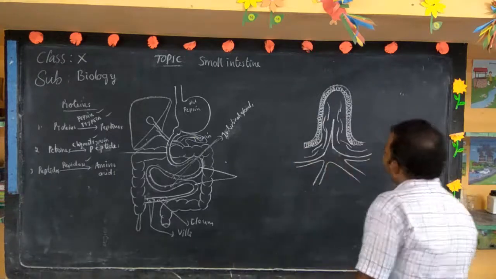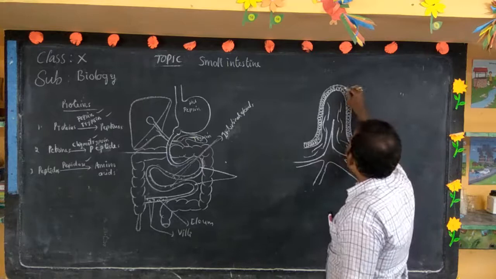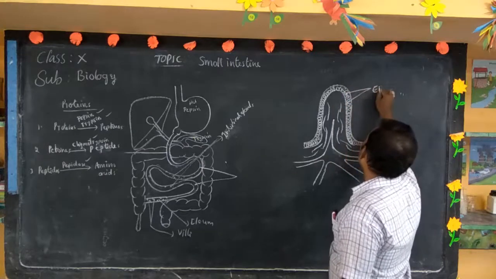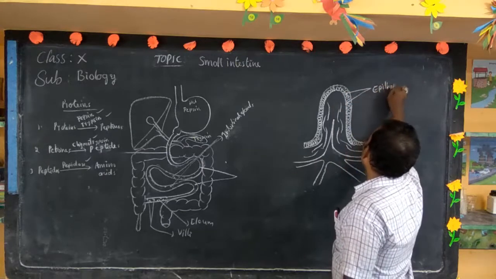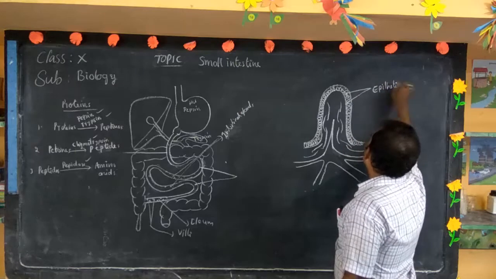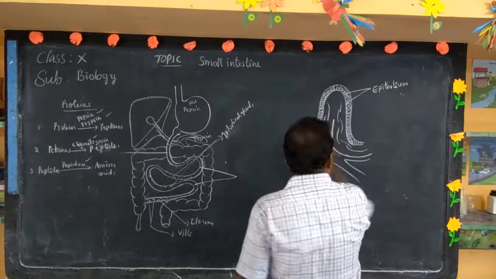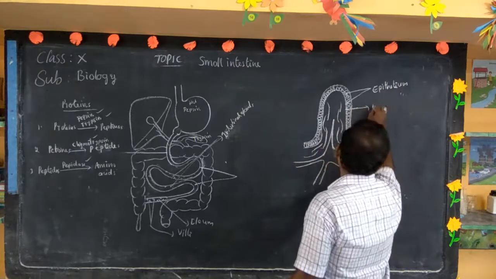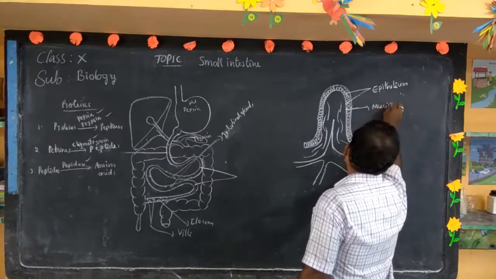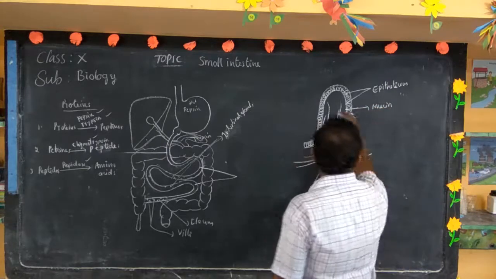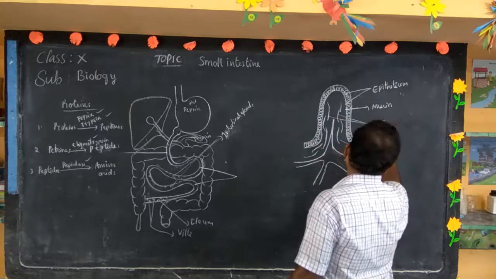This villus has, look here, these are the epithelial cells. Epithelium. Next, it has the mucin layer. And it has the blood capillaries.